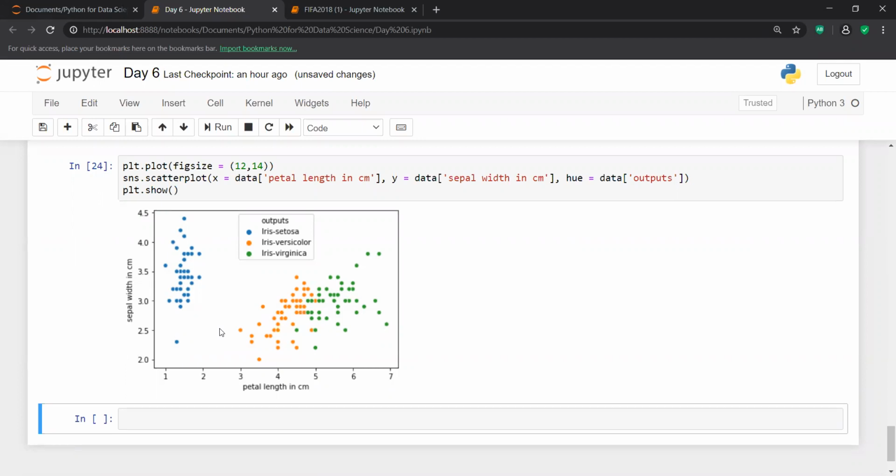You can make this kind of analysis with the help of a scatter plot. I think you guys are able to understand what I'm trying to say. Yes, so you can make this kind of prediction by using a scatter plot. And now you can ask me a question.